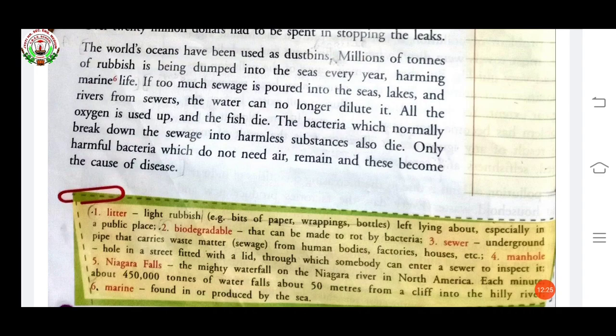So when we are throwing this, litter is produced. What is produced? Pollution is produced. Since plastic never decays, it produces pollution.